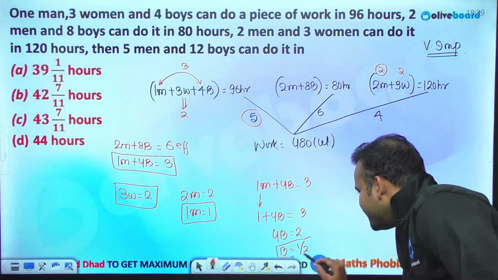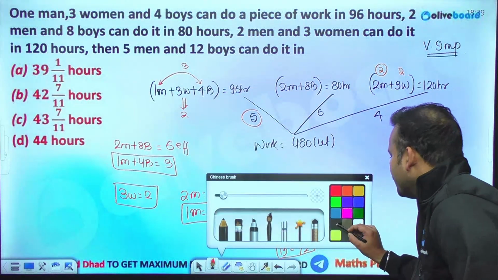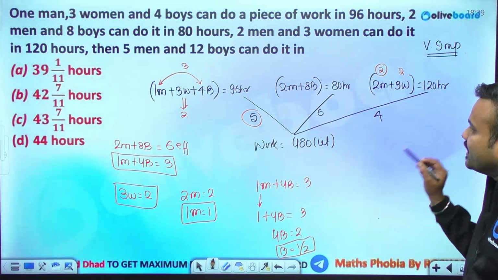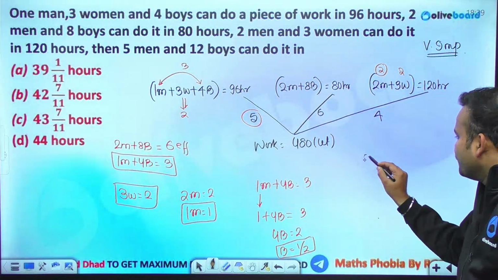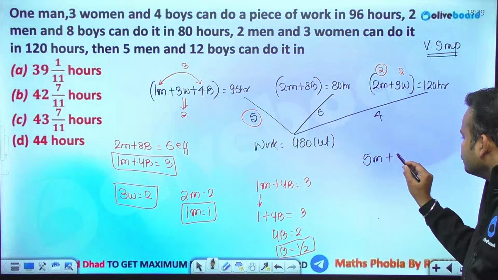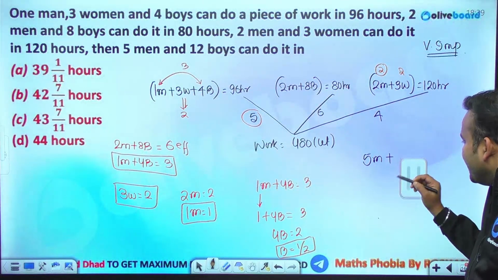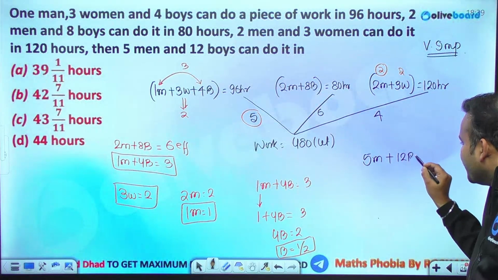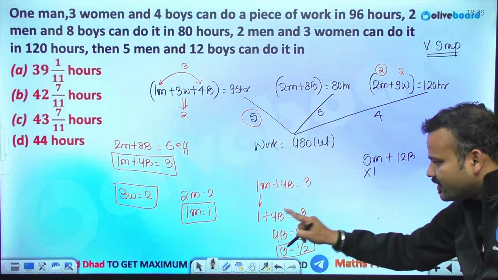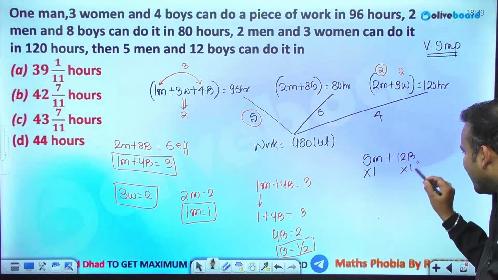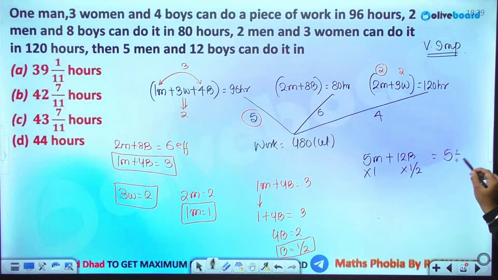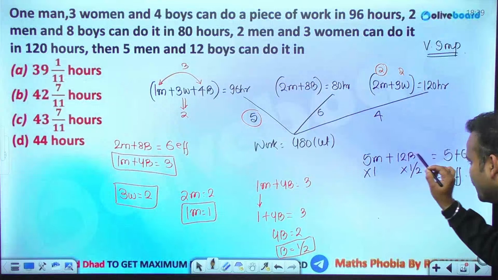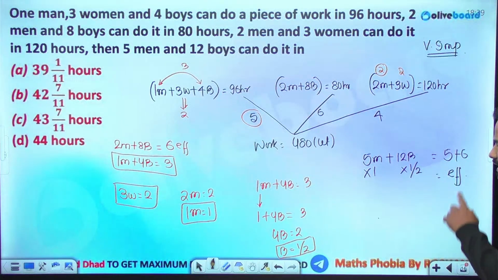So we do have the efficiency of man as well as boy. The question has asked in how many days 5 men and 12 boys will complete the whole work. Each man is consuming 1 laddu and each boy is consuming half a laddu. So the entire efficiency of 5 men and 12 boys is 5 plus 6, that is 11.